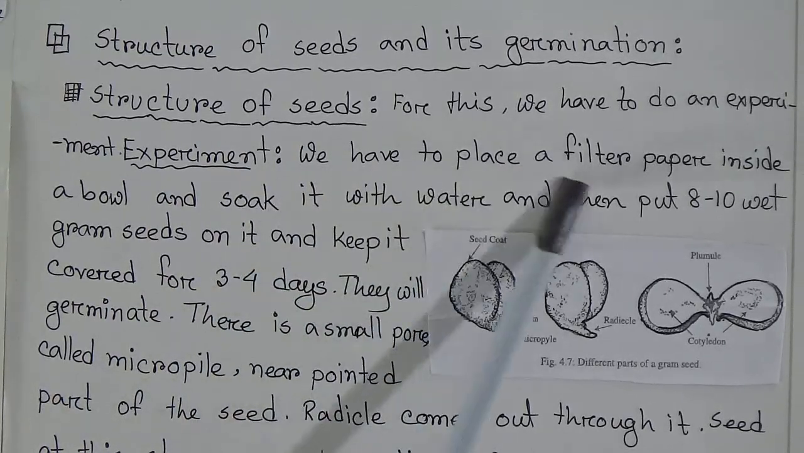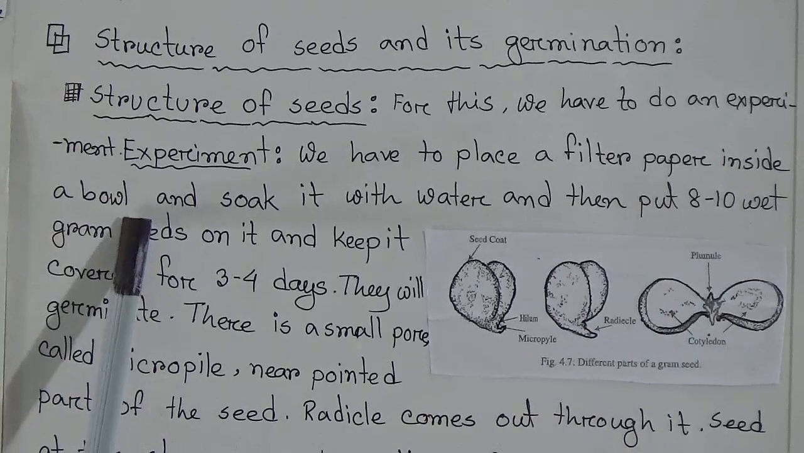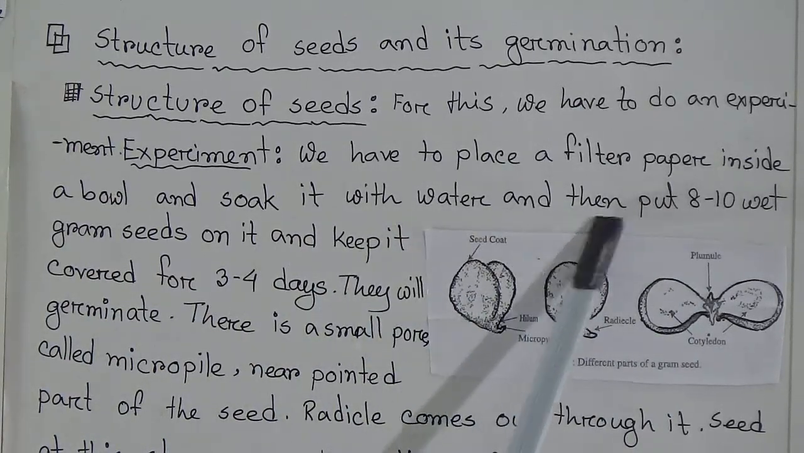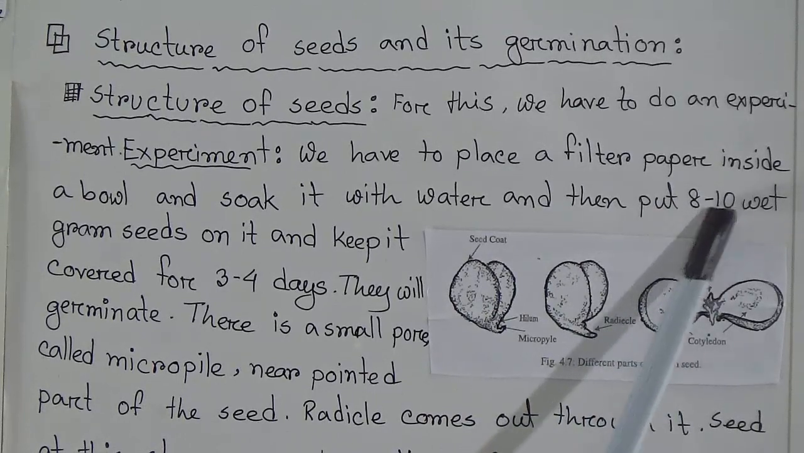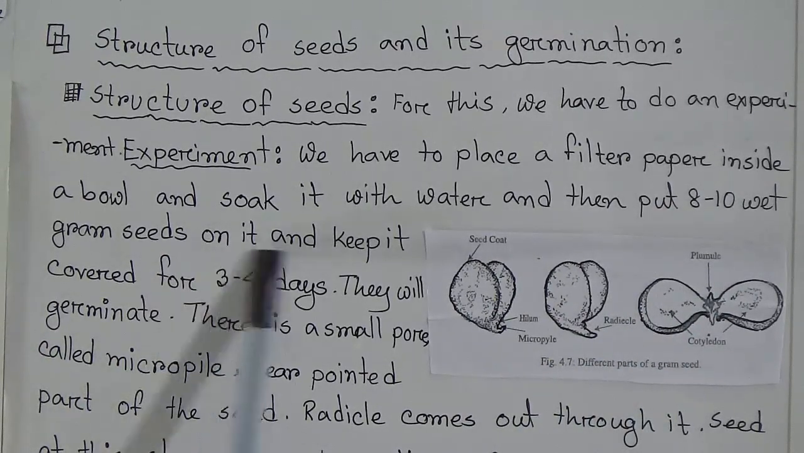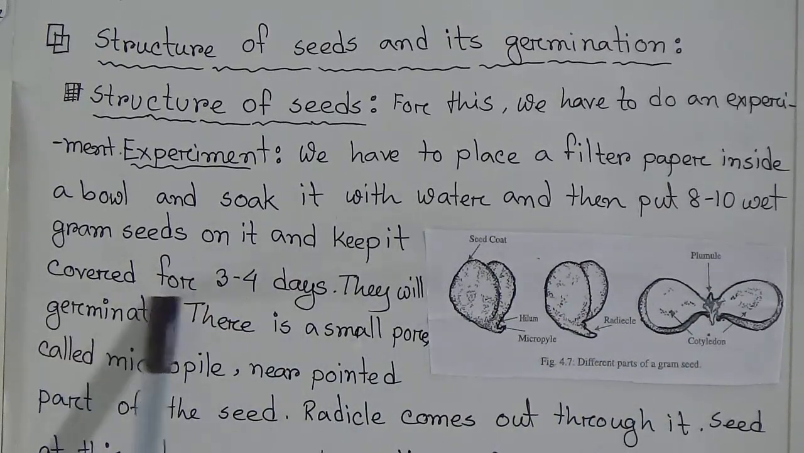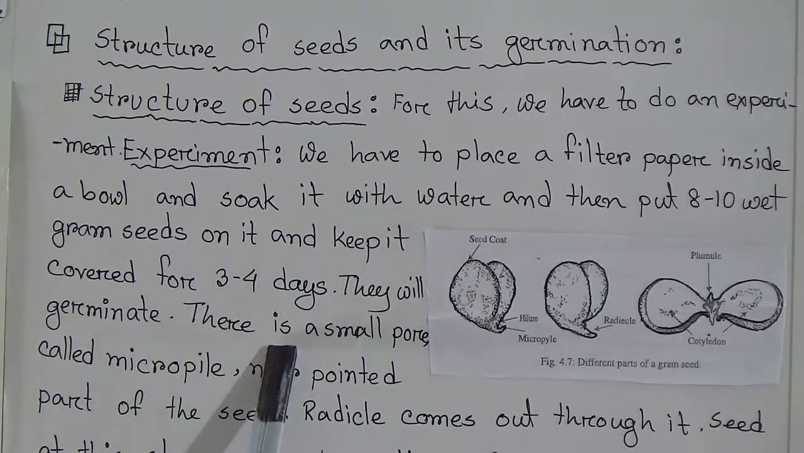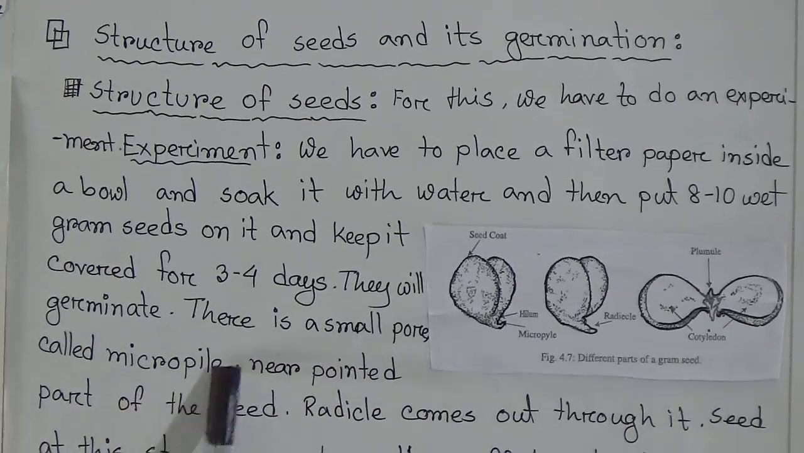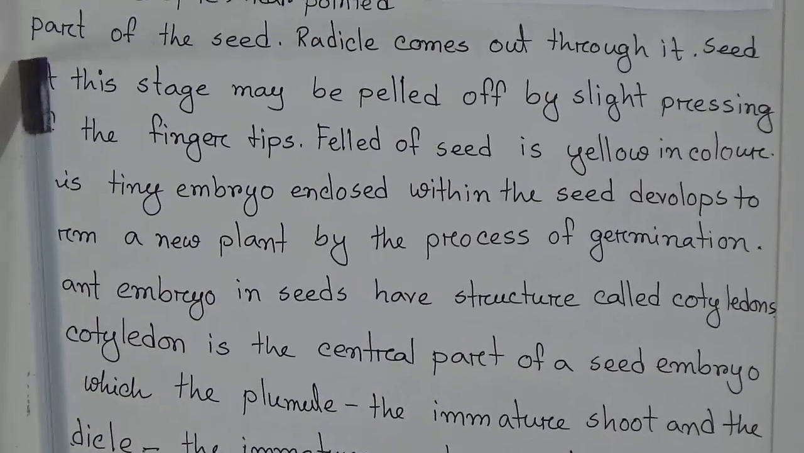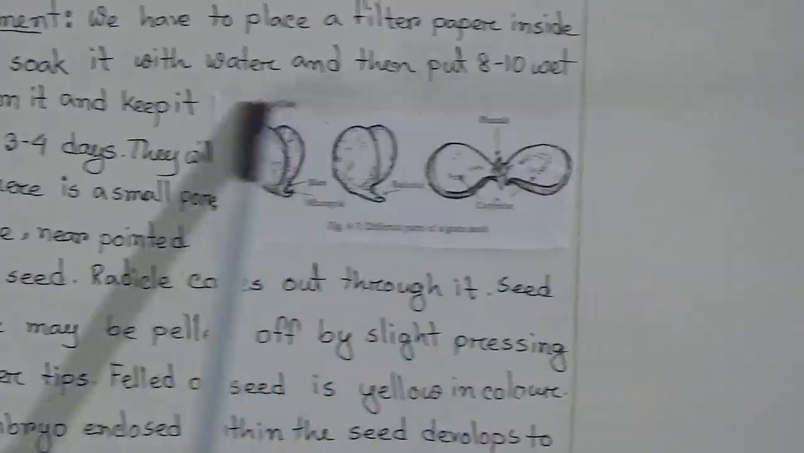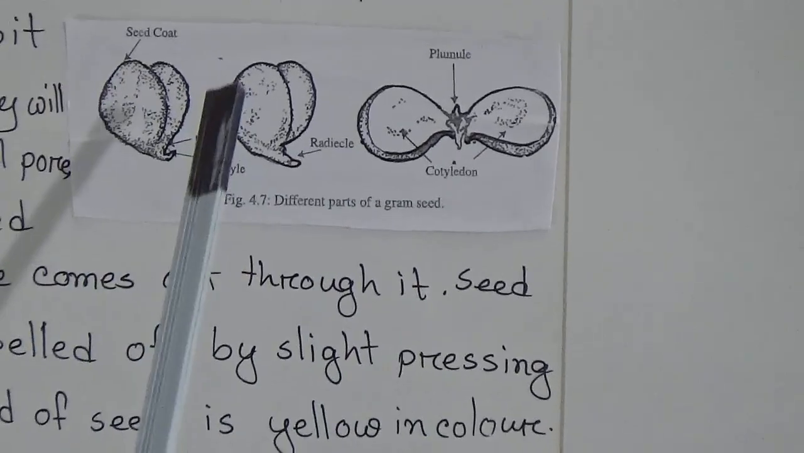We have to place a filter paper inside a bowl and soak it with water, and then put 8 to 10 gram seeds on it and keep it covered for 3 to 4 days. They will germinate. There is a small pore called micropyle near the pointed part. See students, this is the germinating seed picture.